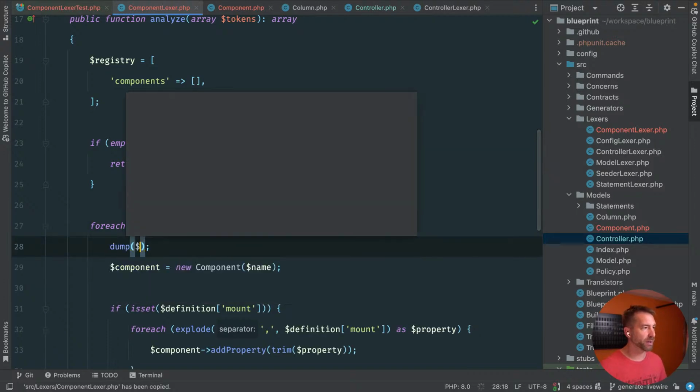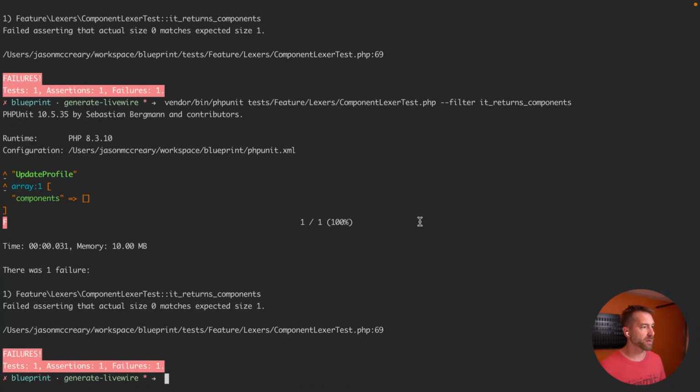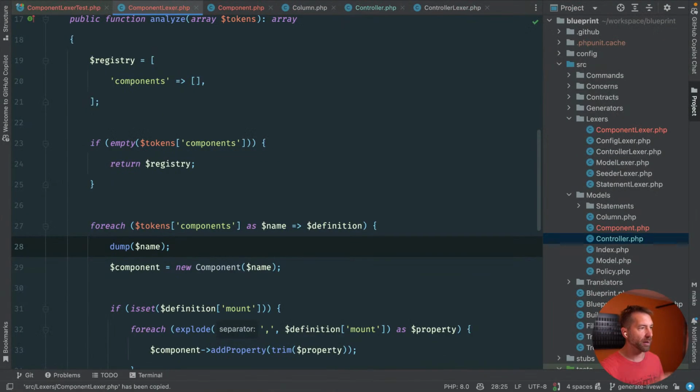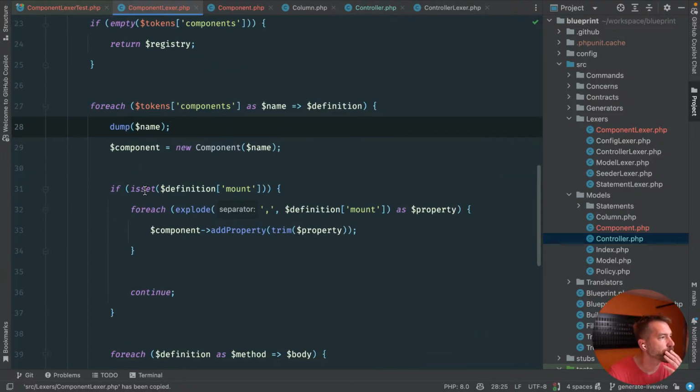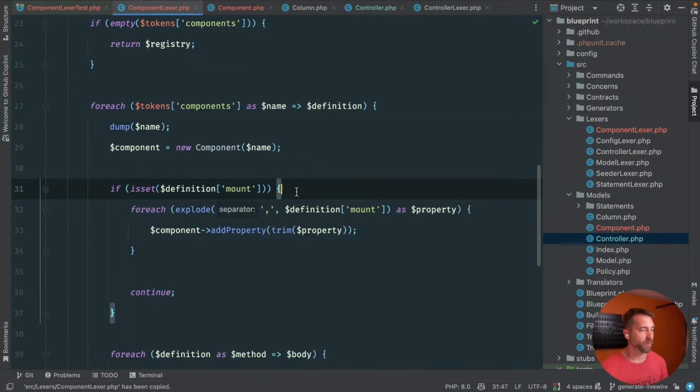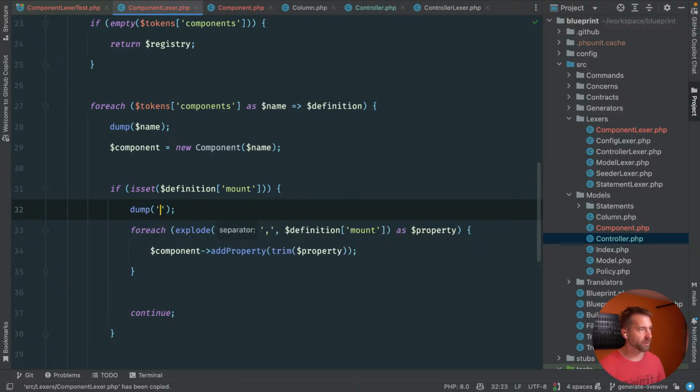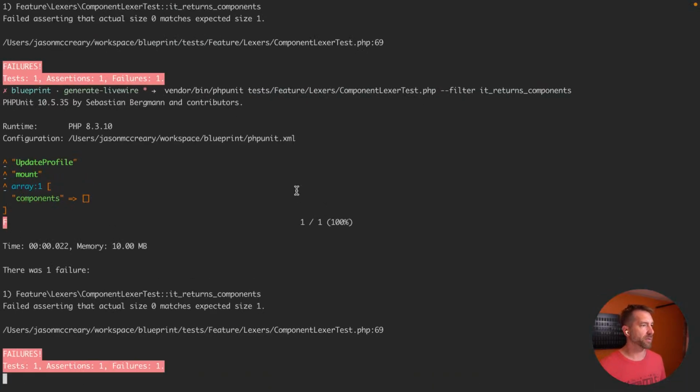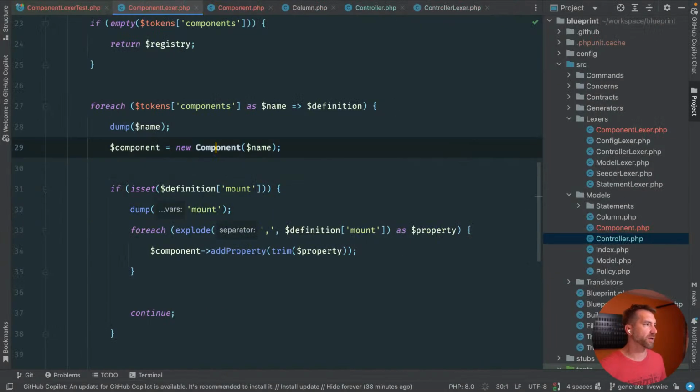Let's say loop here with name. Okay, we got in there with update profile. Okay, interesting. Let's say dump. Oh, that continues. That continues not right. Okay, that's the problem. Dump mount. I see what's going on. Okay, yeah. All right, let's get rid of all these dumps.